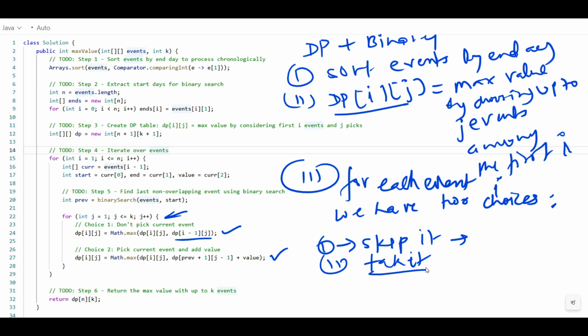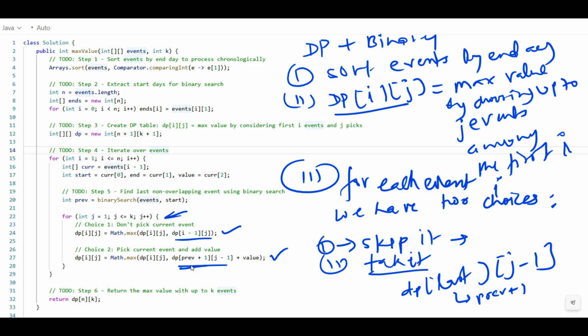And if you want to take it, it means find the last non-overlapping event, right? And that you can get from where? So you can say dp at last and j minus 1. You get last from previous plus 1, and that is why you are seeing here dp previous plus 1.